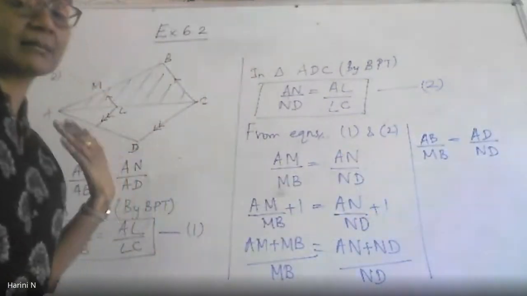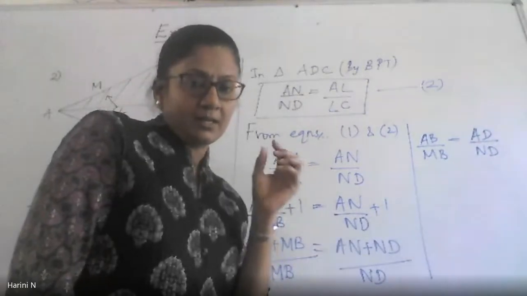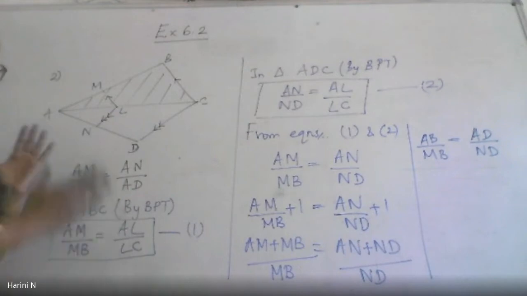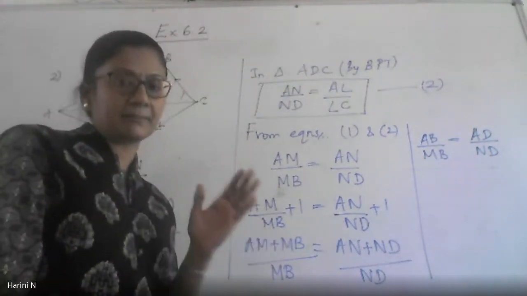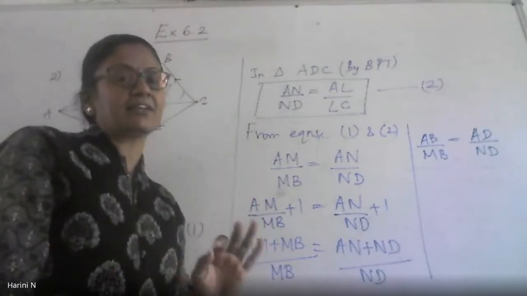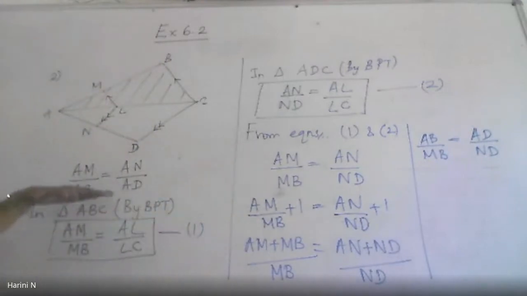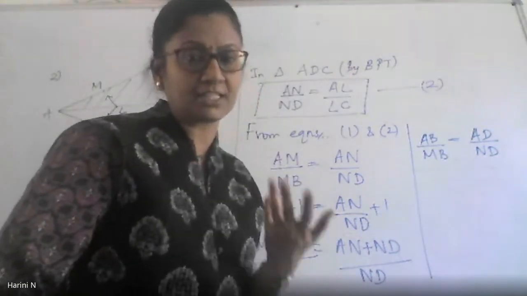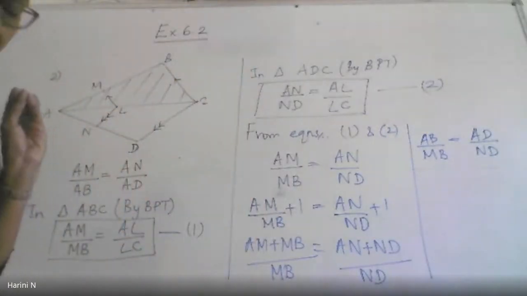Now there are something called corollaries for the BPT. I forgot to tell you yesterday. The BPT has got only one result so far that we have seen. If a line is intersecting two sides of a triangle in two distinct points and parallel to the third side, then immediately we know it divides the other two sides in the same ratio. So we got that ratio like this when we applied, right? But apart from this ratio, there are 4 or 5 more alternatives which are available because of the BPT. That I shall write here quickly.